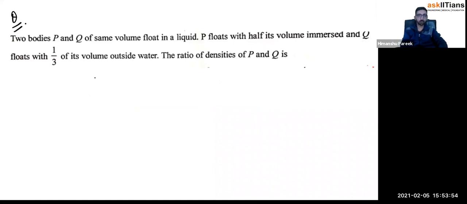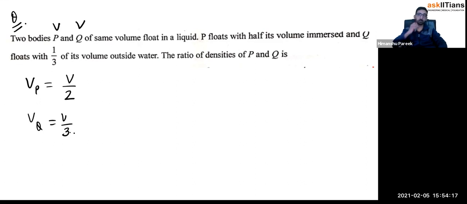Two bodies P and Q of the same volume float in a liquid. P floats with half its volume immersed. So for P, the volume inside is its original volume by 2. Let's say the original volume of P and Q is V because they have the same volume.